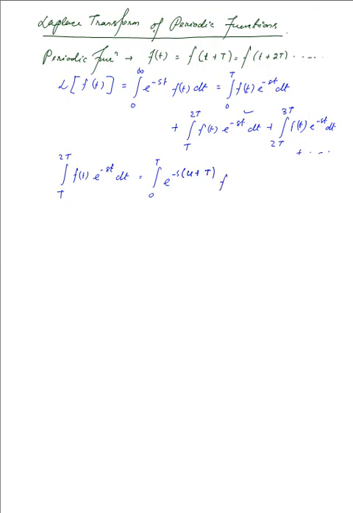So here the function now changes from f of t to f of u plus T. We can define it as u plus T.